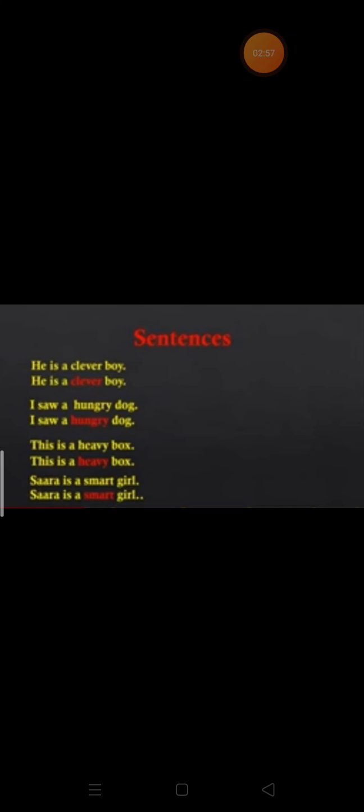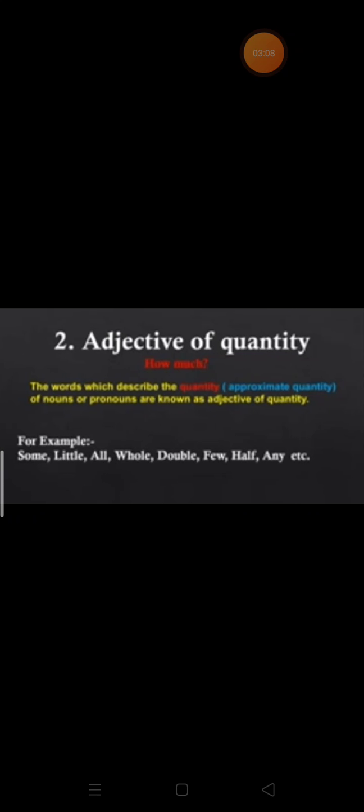This is a heavy box. So what kind of box is this? This is a heavy box. Coming to the next adjective, that is adjective of quantity. So by quantity, I think you people have got it. Quantity tells how much. The words which describe the quantity, that is approximate, not accurate, of nouns or pronouns are known as adjectives of quantity. They will tell us how much.